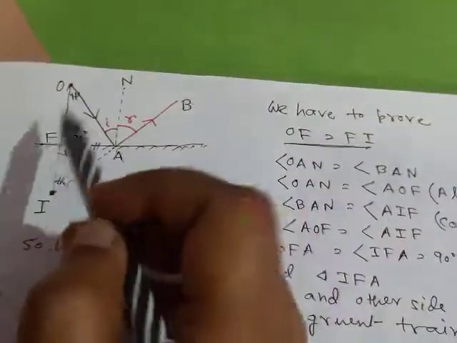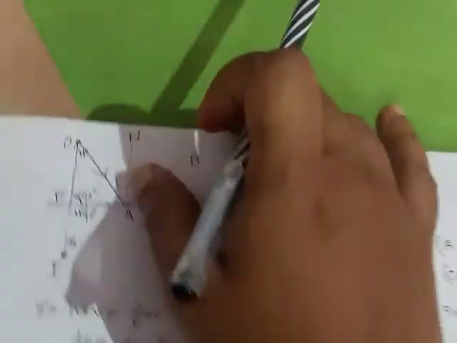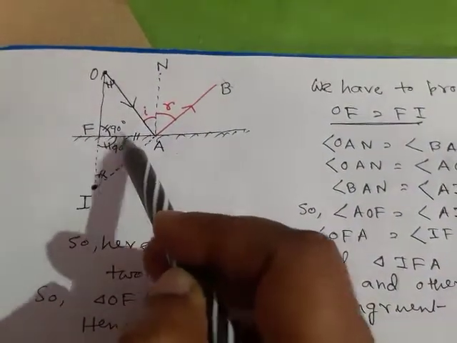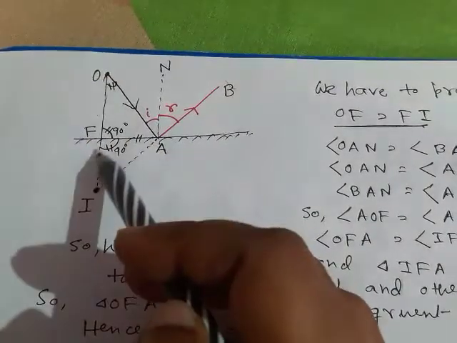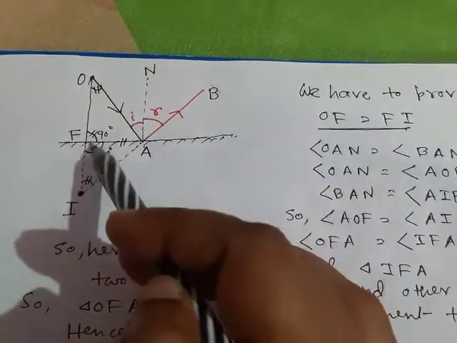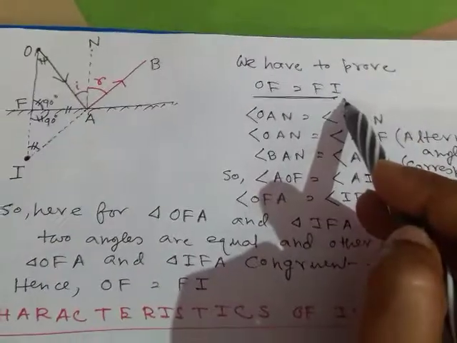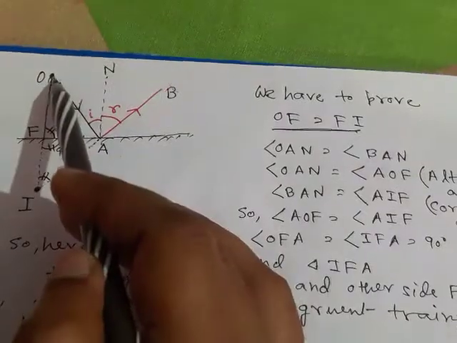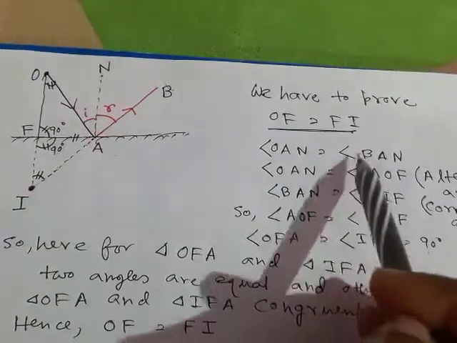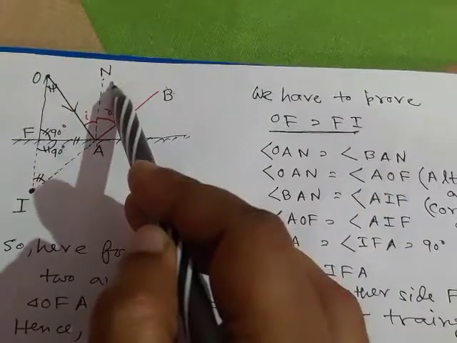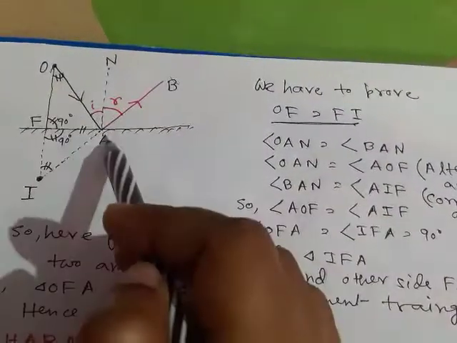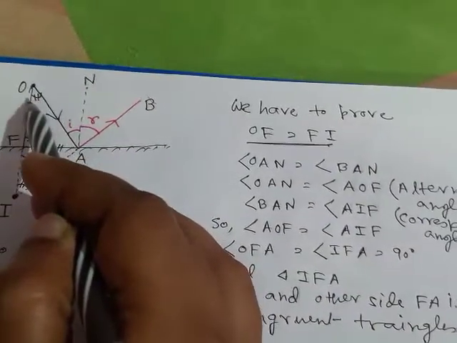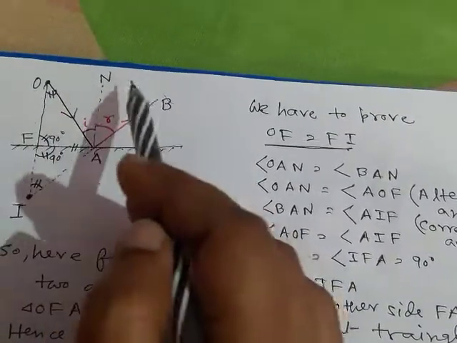The distance of the image from the mirror will be equal to the distance of the object from the mirror, that is OF is equal to IF. That can be proved. Here the angle of incidence, that is OAN, is equal to the angle of reflection BAN. Again, OAN, this angle is equal to this angle, because these two are alternate angles, you know from geometry.